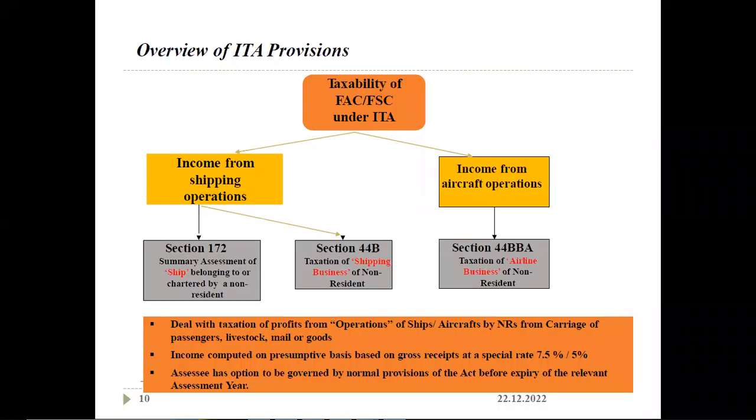The taxability of a foreign air transport company and foreign shipping company. For a foreign shipping company, two sections are there. Section 192 deals with summary assessment of a ship belonging to or chartered by a non-resident. Section 44B is taxation of shipping business of non-residents. Section 44BB is taxation of airline business.